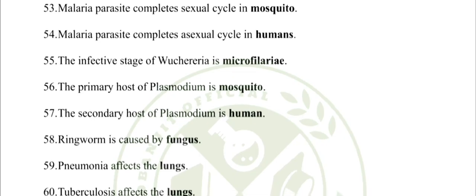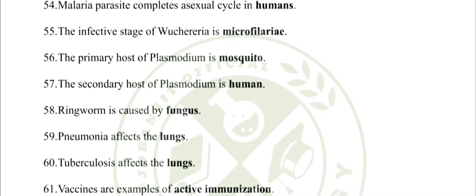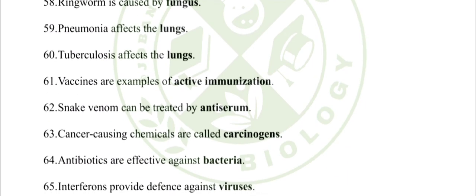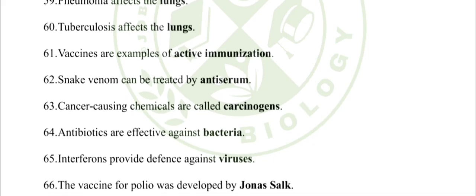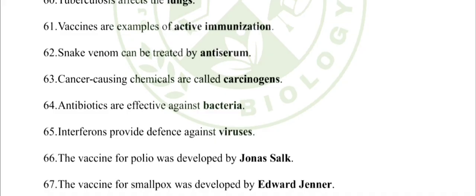59. Pneumonia affects the lungs. 60. Tuberculosis affects the lungs. 61. Vaccines are examples of active immunization. 62. Snake venom can be treated by antiserum. 63. Cancer-causing chemicals are called carcinogens. 64. Antibiotics are effective against bacteria.